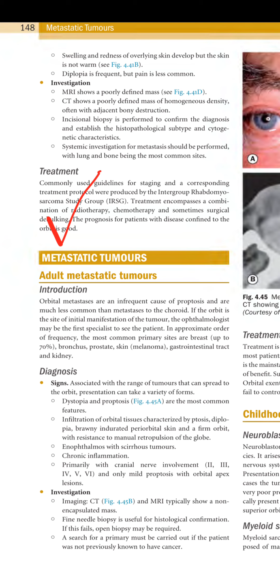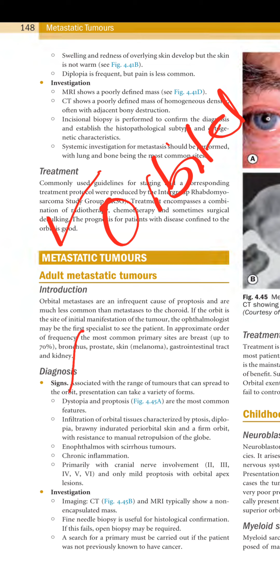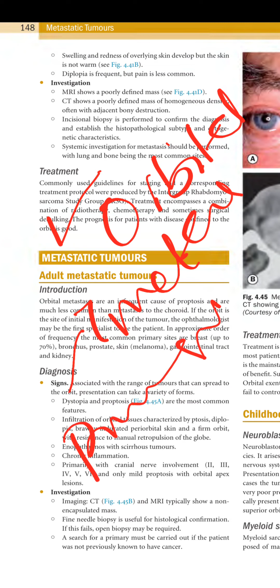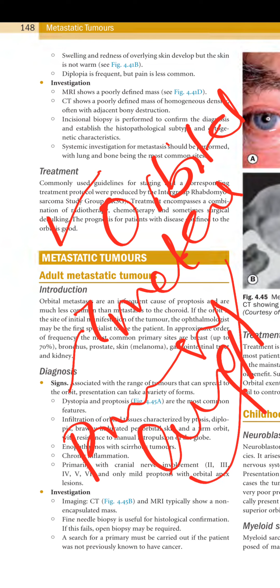Basically these are the orbital tumors which are secondary to metastasis from some other organ. Like for example, the primary lesion is in the lung, and now it has invaded the orbit as well, so it is called the metastatic tumors.